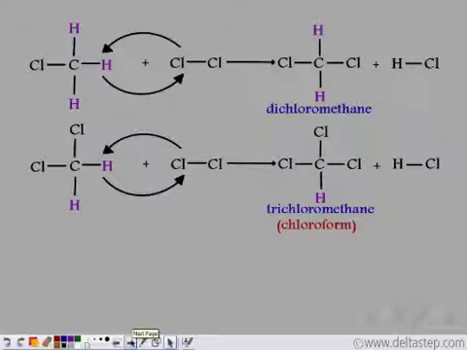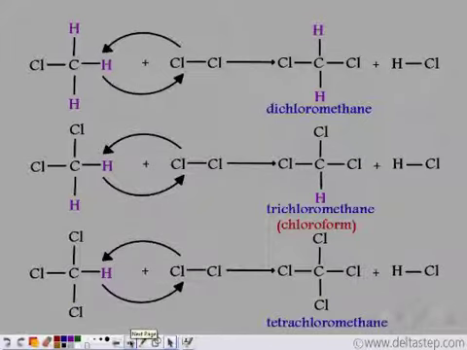So we get trichloromethane, which is also known as chloroform. And in the last step, the last hydrogen atom is replaced by a chlorine atom. So finally, we get tetrachloromethane. Now all the hydrogen atoms of methane are substituted by chlorine atoms. So we get tetrachloromethane and HCl is liberated.